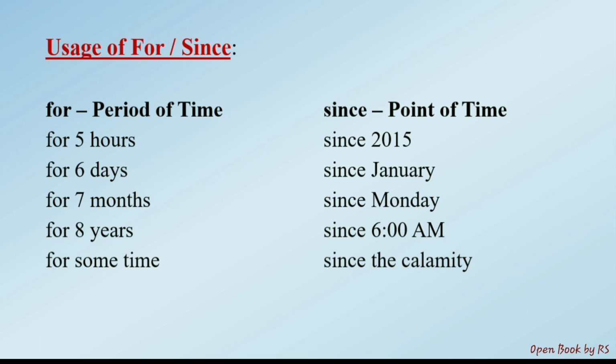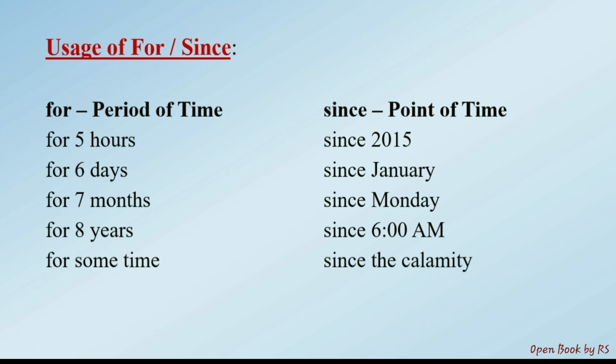What is this period of time and what is this point of time? So there is a slight difference. Both refer to time, no doubt. But for a certain amount of time is called period of time. Whenever you want to refer to a certain amount of time, it may be hours, days, months, years, something like that, you have to use for. And if you want to refer to a particular point, that particular point may be a year, month, day, time, something like that, you have to use since.